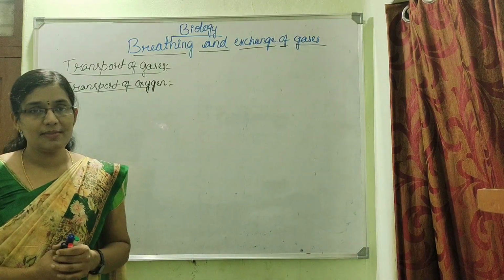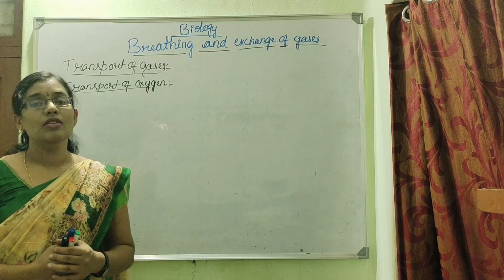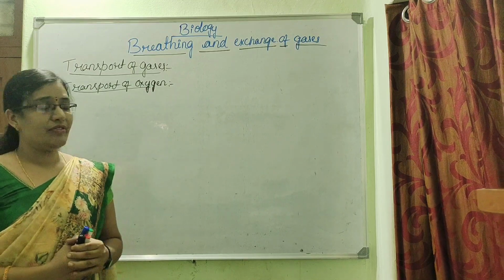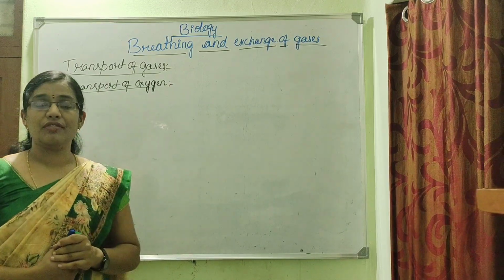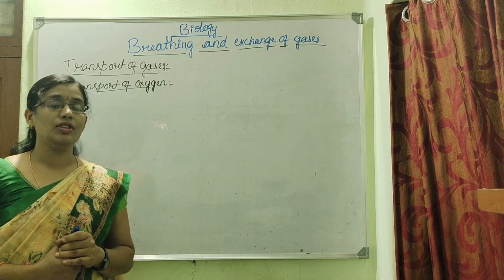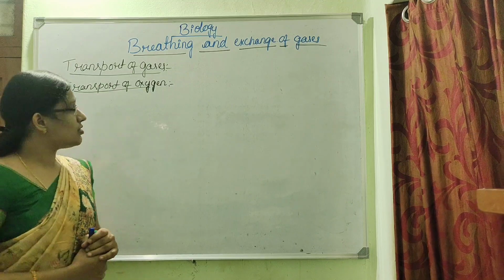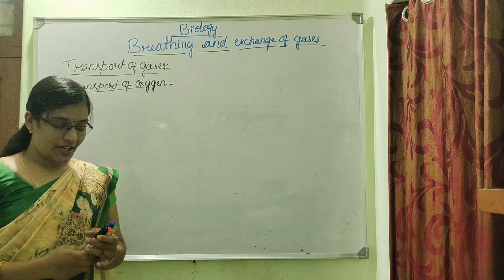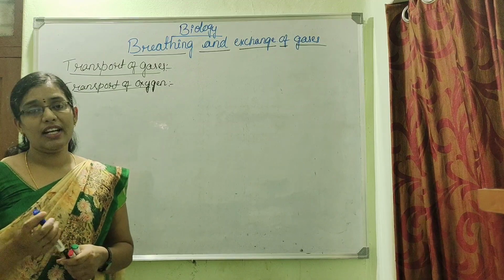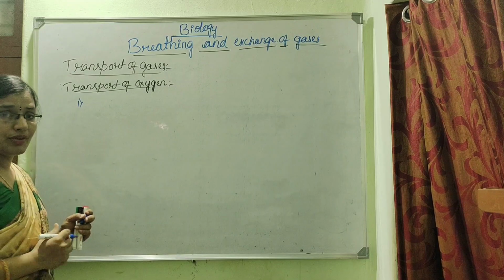Now we shall discuss the transportation of respiratory gases like oxygen and carbon dioxide. We will first speak about the transportation of oxygen in our body. Later, let us speak about how carbon dioxide is transported in our body. Oxygen is a respiratory gas, and inside our body it is transported in two ways.